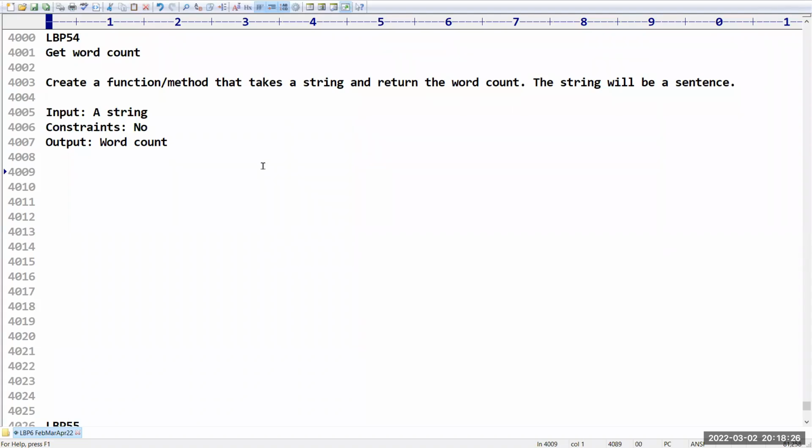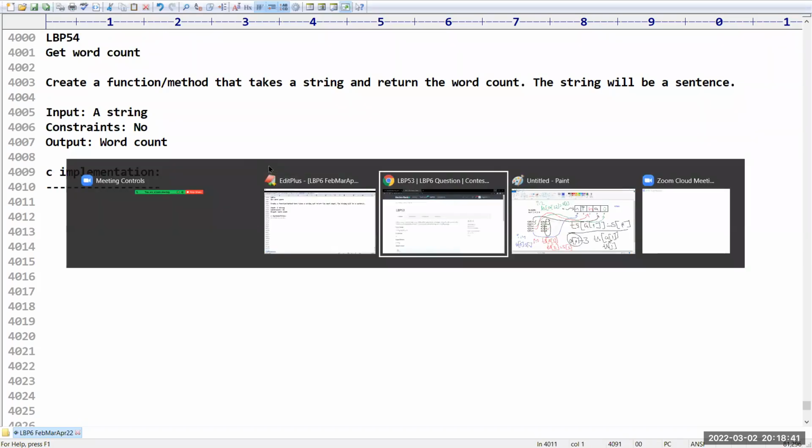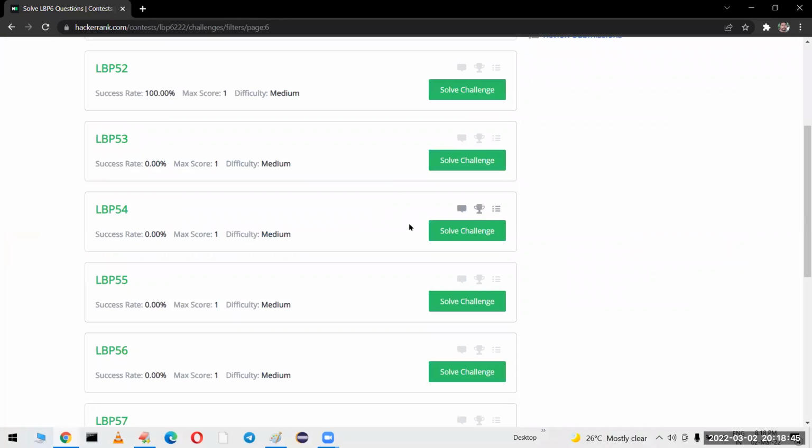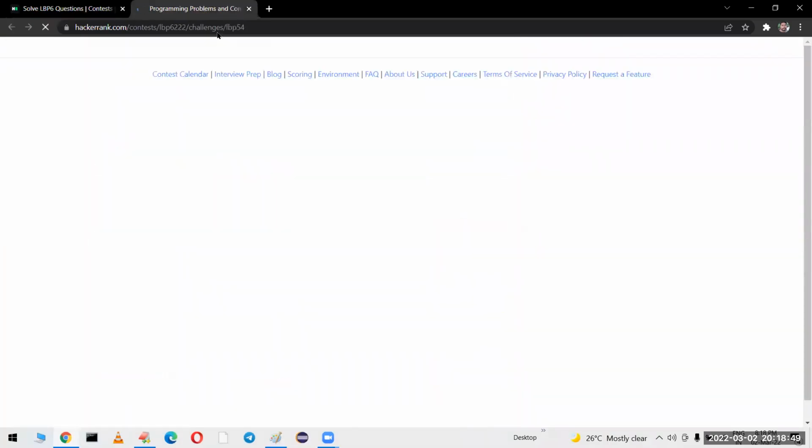Sir, I think it is easy only. How many words will be there? Based on space we can find out, right? I will go with the implementation so that you will get clarity. And they are telling that the input may contain a sentence also. Sentence also means more than one word will be there.